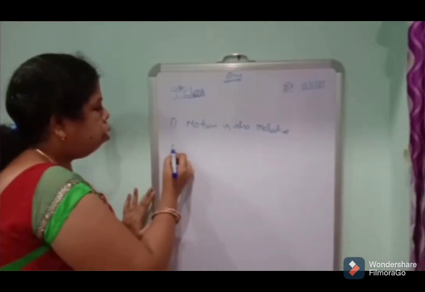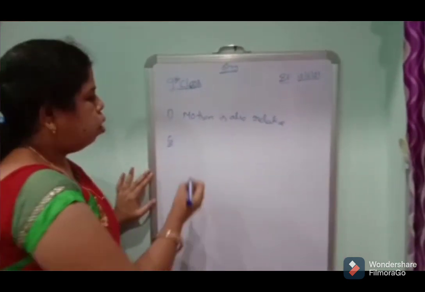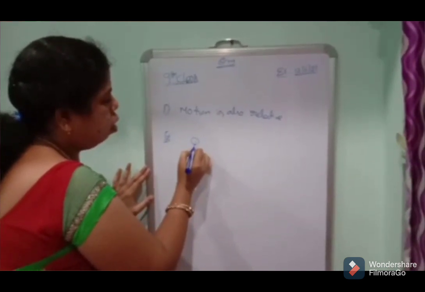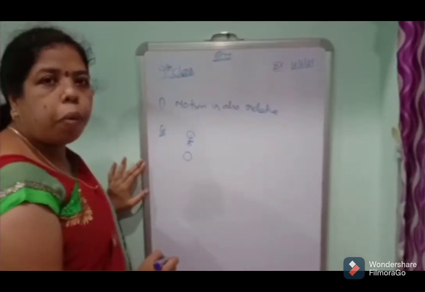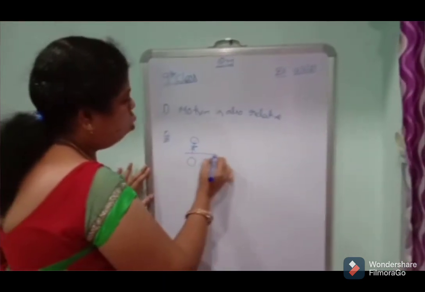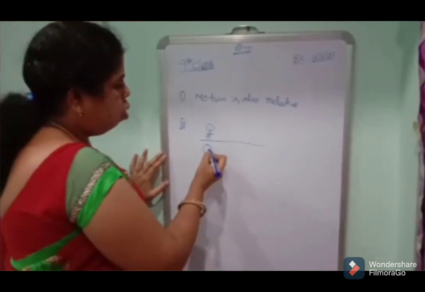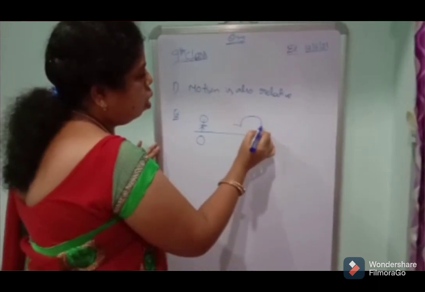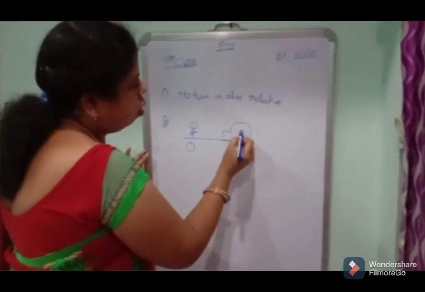For example, if a person is standing on a road, next, there is a bus.